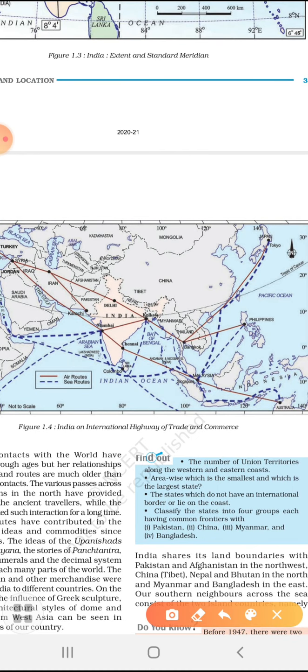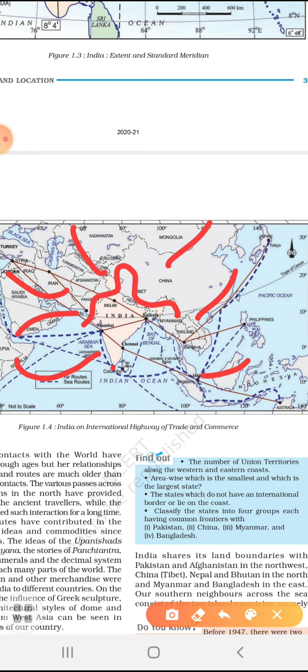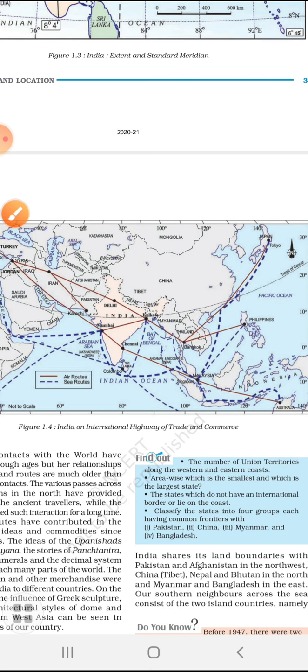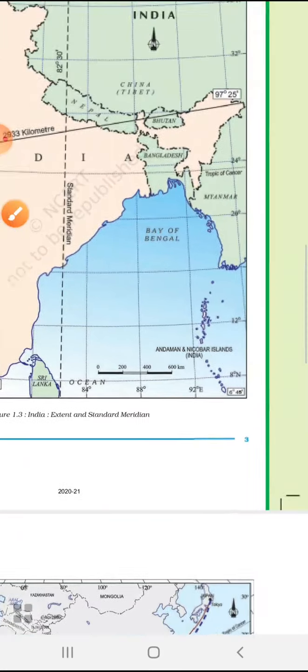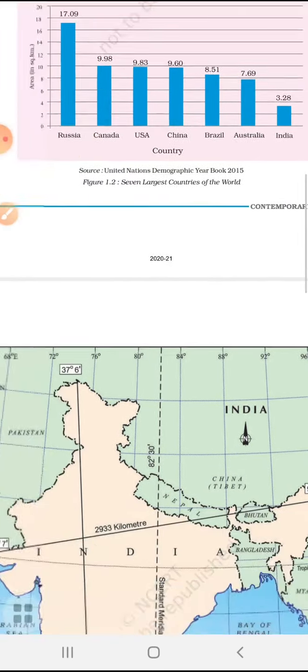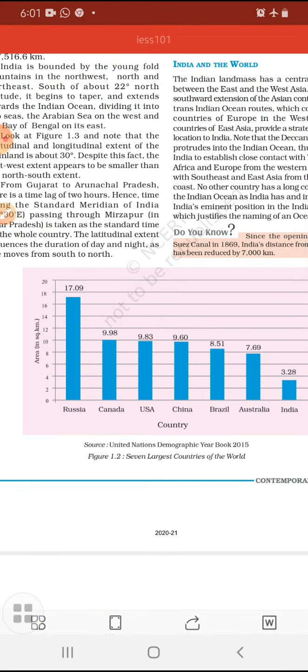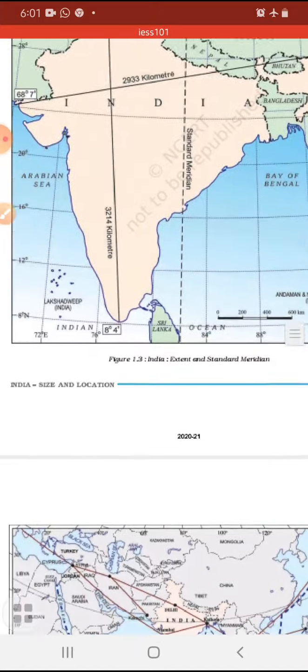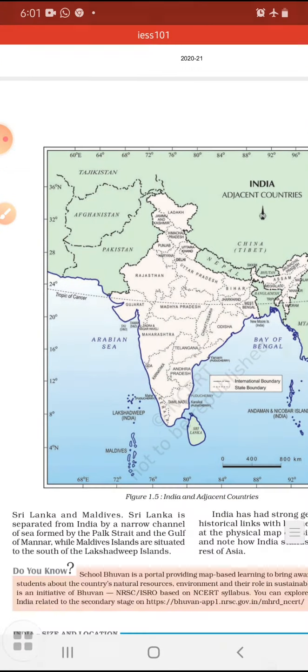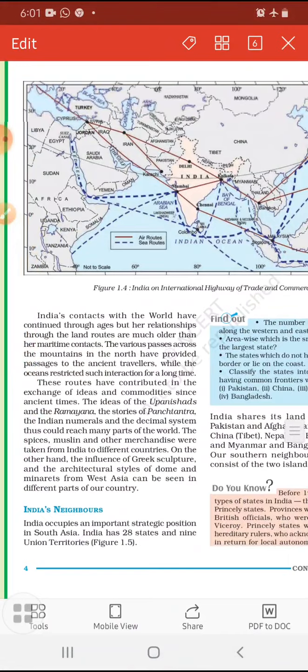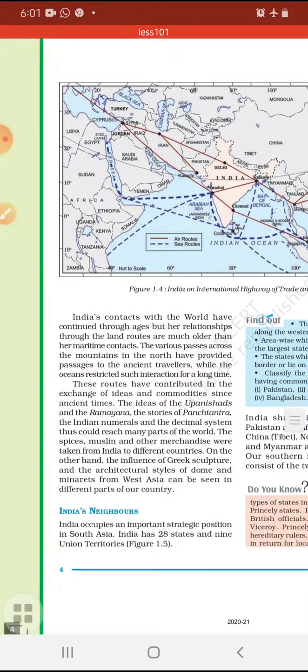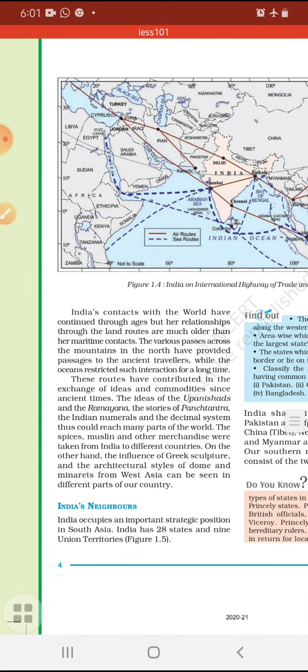But we know that in ancient time the contacts were through the subcontinent area. But today, sea routes are there, so we have contact with countries in the east and west both. So these are the diagrams. This diagram, then this diagram, you can draw. All these you have to draw in your copy, or you can draw with the help of an extension.